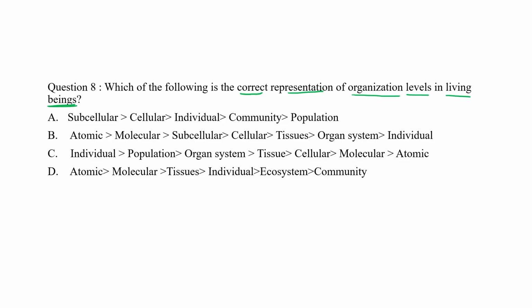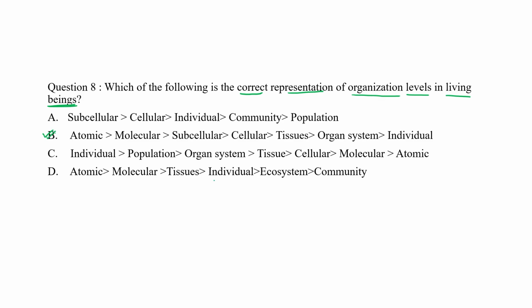So cellular, then subcellular, and a cell is made up of different kinds of biological molecules, and those come under molecular, and the lowest level is your atomic level, right? So with this concept we can choose choice B. This one is the correct answer.